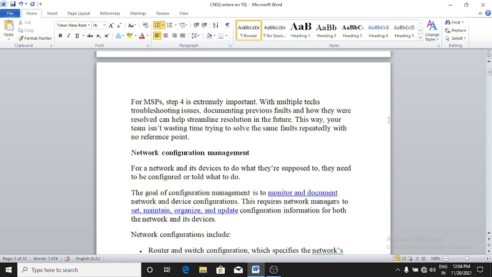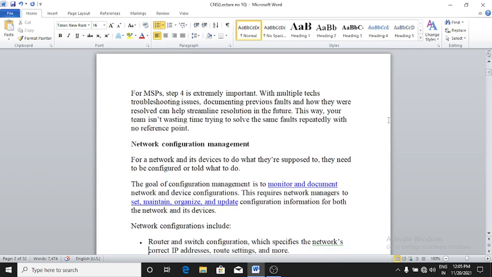For a network and its devices to do what they are supposed to, they need to be configured, or told what to do. The goal of configuration management is to monitor and document network and device configuration. This requires network managers to set, maintain, organize, and update configuration information for both the network and its devices.